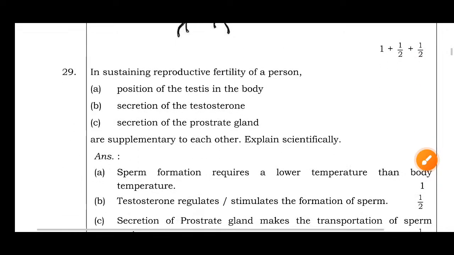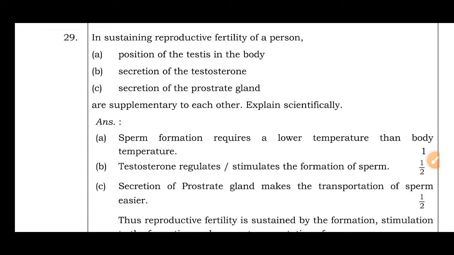A 2-mark question. In sustaining the reproductive fertility of a person, the position of the testis in the body, secretion of testosterone, and secretion of the prostate gland are supplementary to each other. Explain scientifically. See once again: in sustaining reproductive fertility of a person, the position of the testis in the body, secretion of testosterone, and secretion of the prostate gland are supplementary to each other.